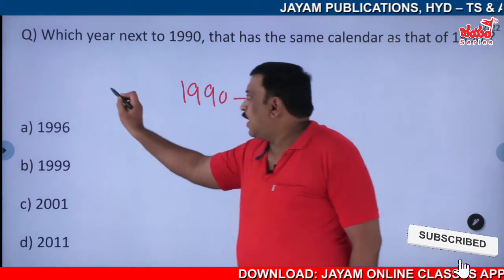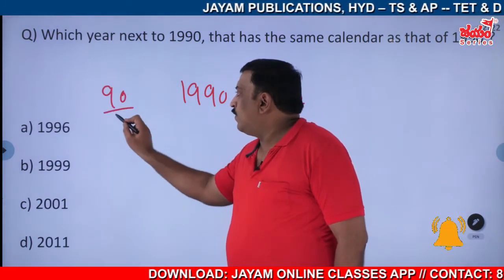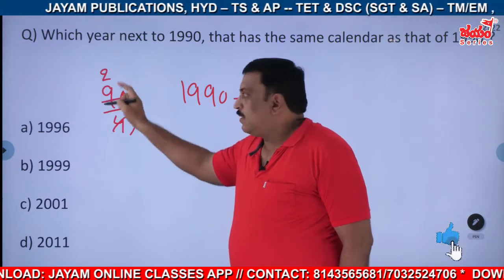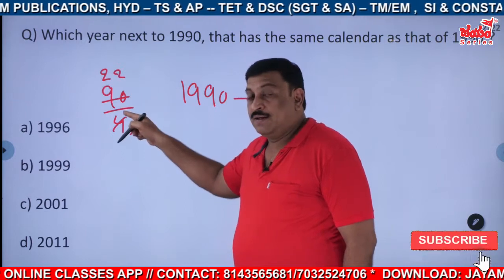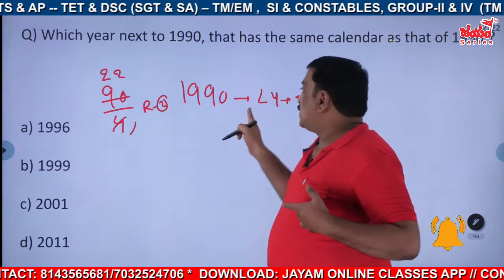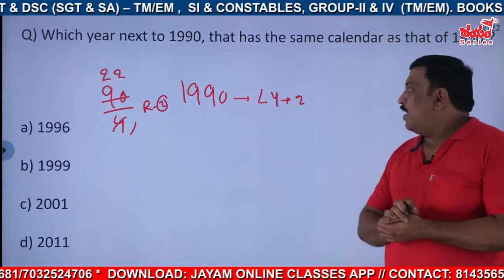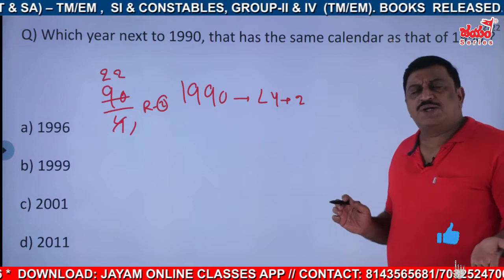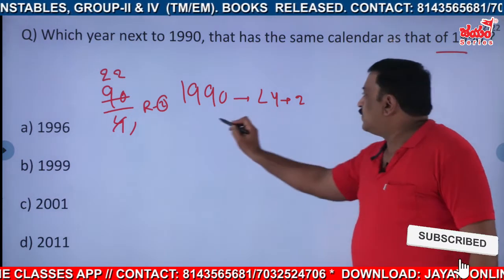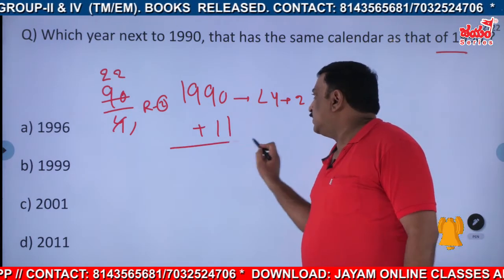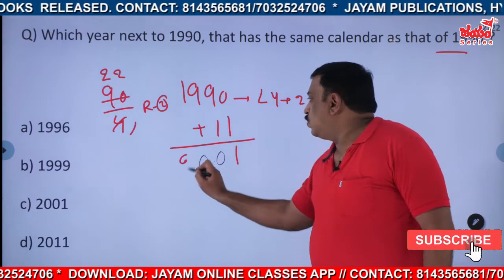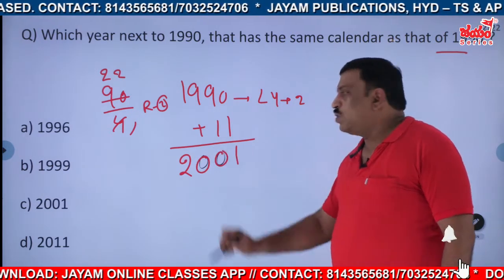1988. 90 divided by 4: 4 twos are 8, still 2 is the remainder. That remainder 2 means this is 2 years after a leap year. Okay, now leap year plus 2, the condition is what? After 11 years it comes, so definitely it comes after 11 years, meaning just add 11. So how much is it? 1, 0, 0, 2. So it is 2001.